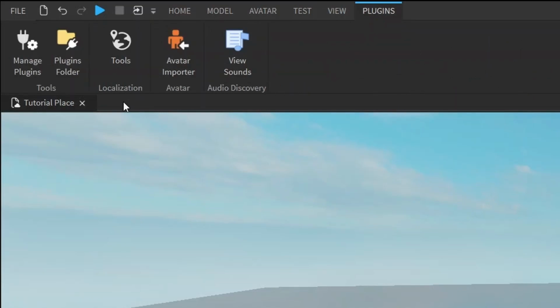The Plugin tab, we were not going to be using this either, but it lets you use user-created features, which are known as plugins, to help you develop. But be careful because some of these plugins can mess with your games. They're referred to as viruses sometimes, so make sure they're reliable. But the popular ones that you see have a lot of favorites and likes, they should be fine.